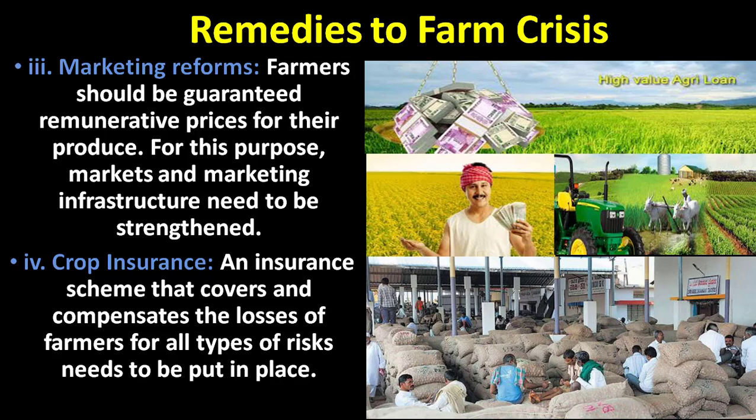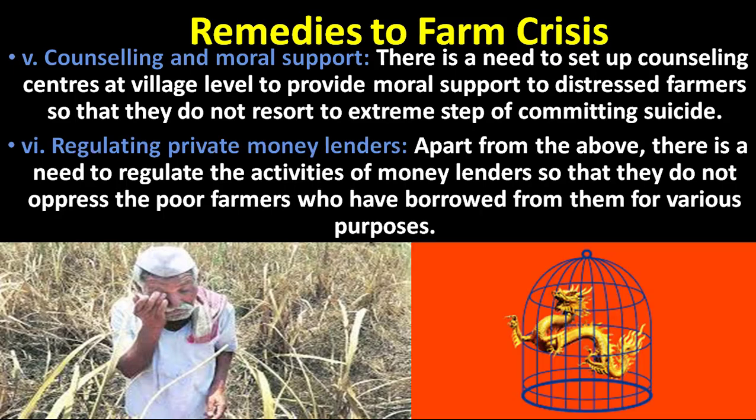And the next one, crop insurance. An insurance scheme that compensates the losses of farmers for all types of risks needs to be put in place. Somehow it is a moral support for the farmers. And the fifth one, counseling and moral support is very essential. There is a need to set up counseling centers at village level to provide moral support to distressed farmers so that they do not resort to the extreme step of committing suicide.